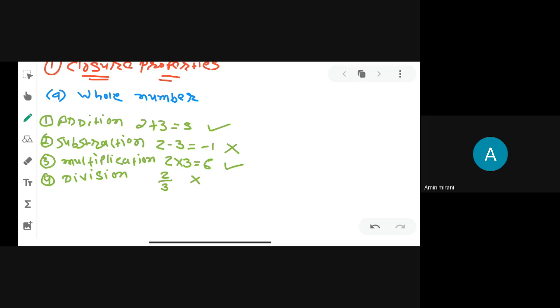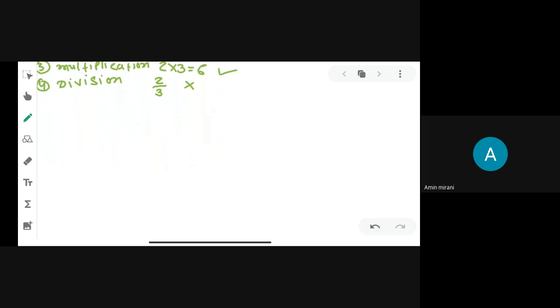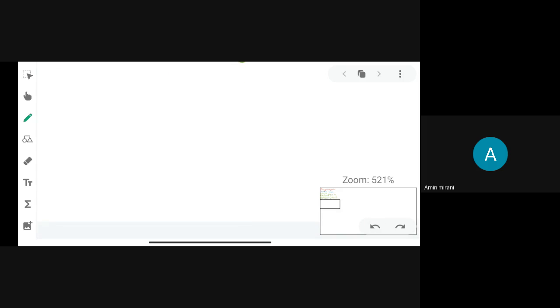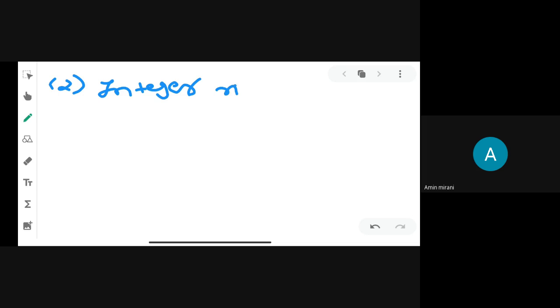No, sir. Okay. Now we are doing the same thing for integer numbers. What is the meaning of integer numbers? Negative numbers, positive numbers, including zero.